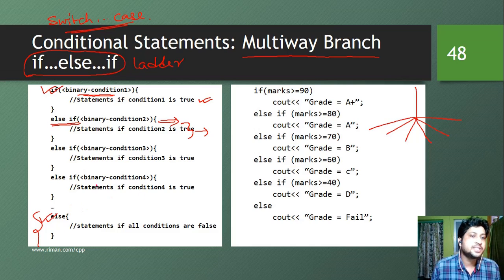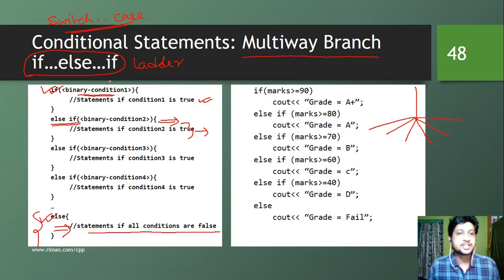Similarly, we can have as many else if conditions as we want. If all the conditions are false, then only can we move into this else section, and it will execute if all the conditions are false. That means if the first condition in the if is false, and the consecutive else if conditions are also false, then only can we move into this else section.